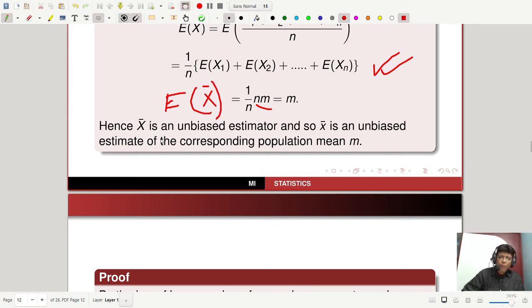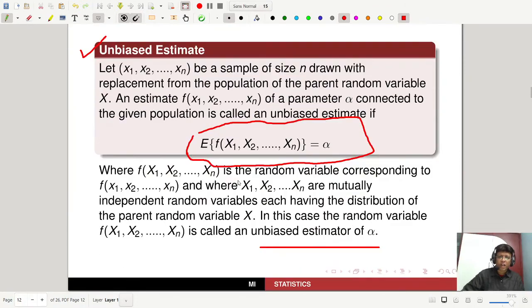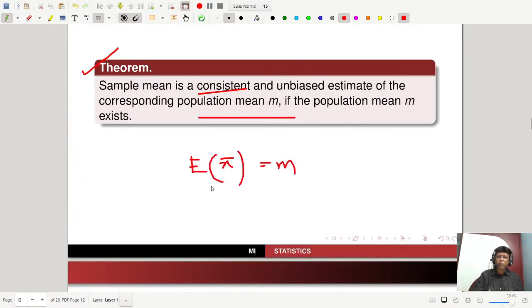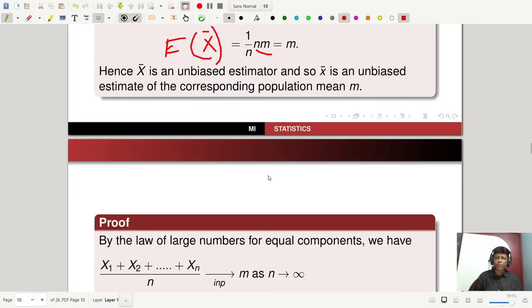Hence, x bar is an unbiased estimator, and so small x bar is an unbiased estimate of the corresponding population mean m. Right? You look at the definition once again. Expectation of this equals alpha, so this is called the unbiased estimator of alpha, right? This is a very simple proof, and this is very important. You can go through the proof once again.